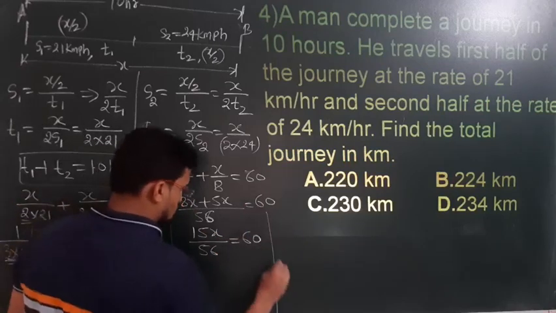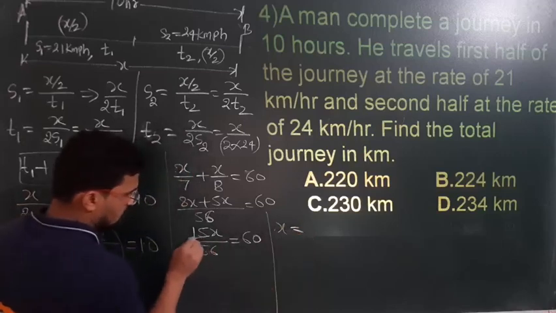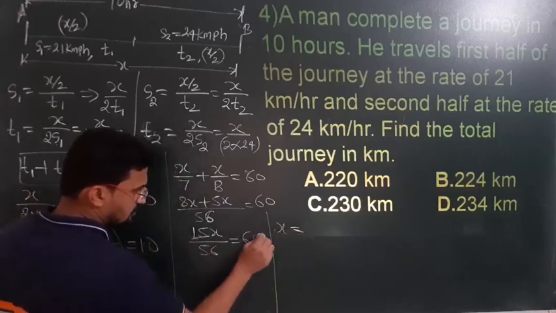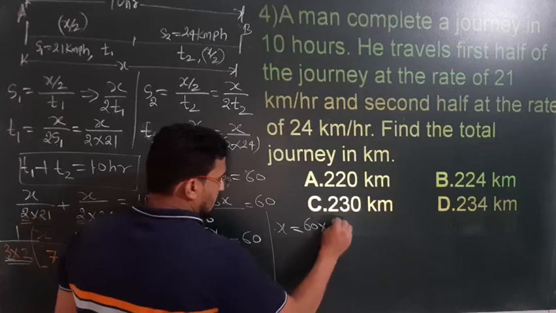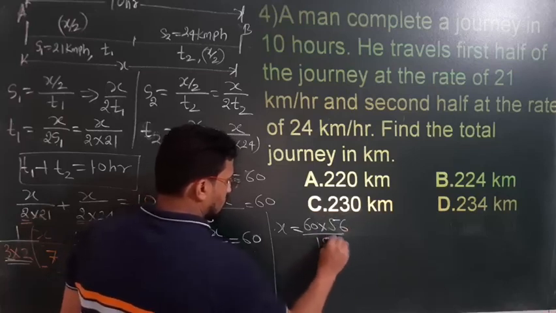Further simplification, x is equal to 60 multiplied by 56 divided by 15.